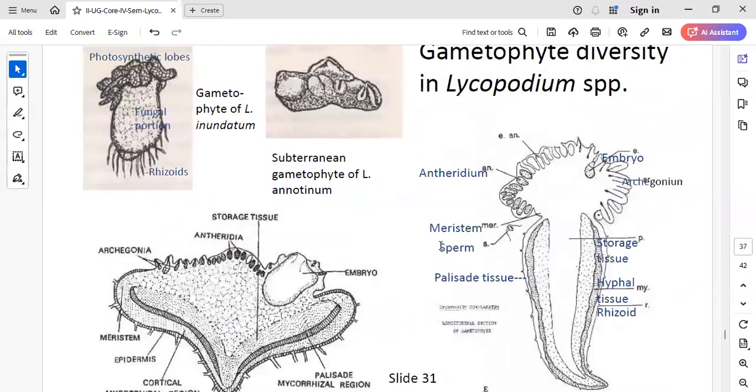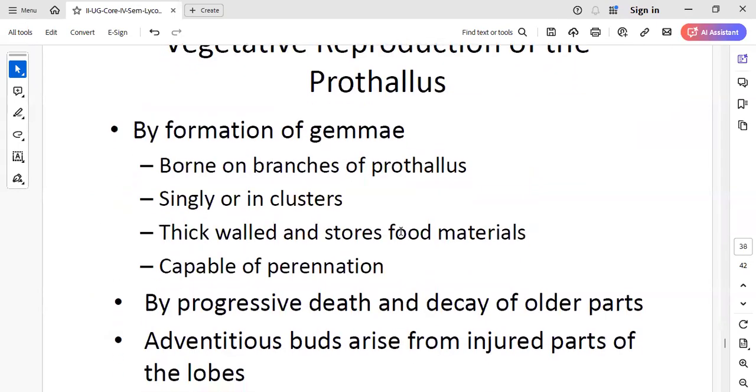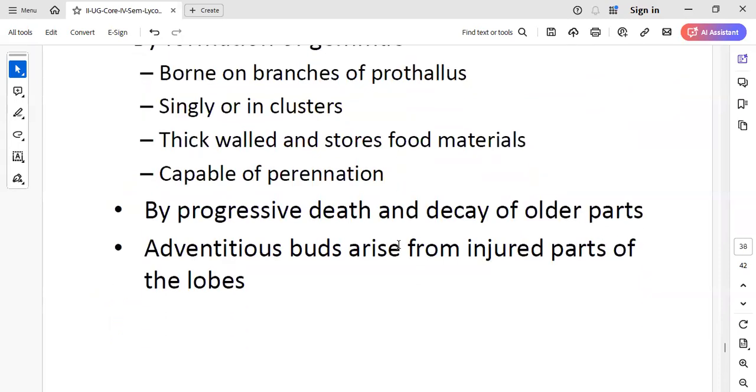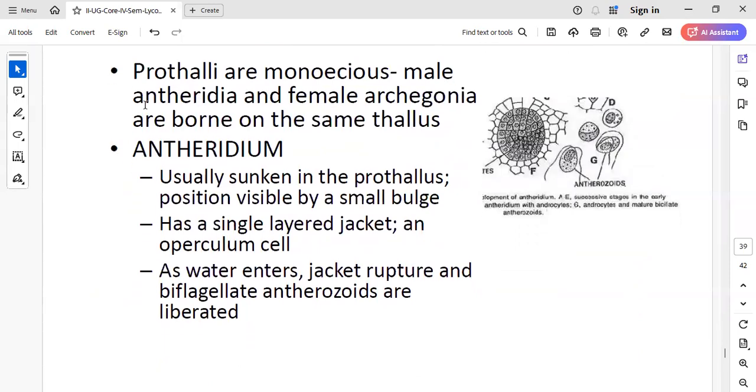Now, whatever the type, the gametophyte, the so-called prothallus, is going to develop the sexual organs. You can see here these are called the antheridia and the archegonia. So the prothalli of Lycopodium are monoecious, that is, antheridia and archegonia develop on the same prothallus.